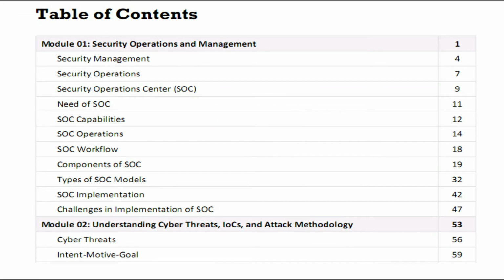So, in Module 1, Security Operations and Management, you will be learning about Security Management, Security Operations, Security Operations Center, SOC, need of SOC, SOC capabilities, SOC operations, and SOC workflow, components of SOC, types of SOC models, SOC implementation, and challenges in implementation of SOC.